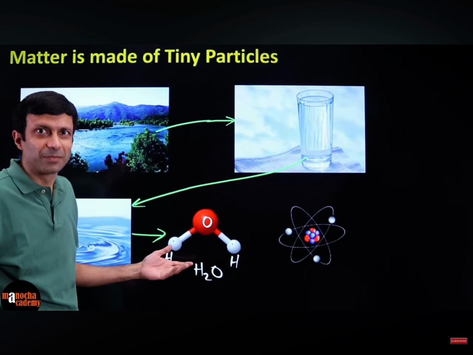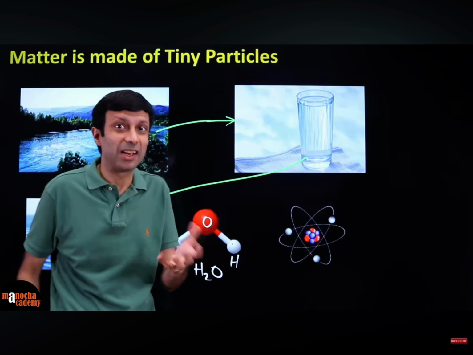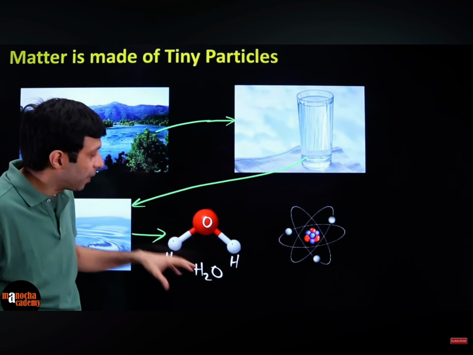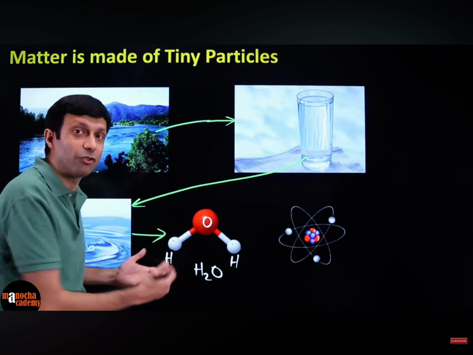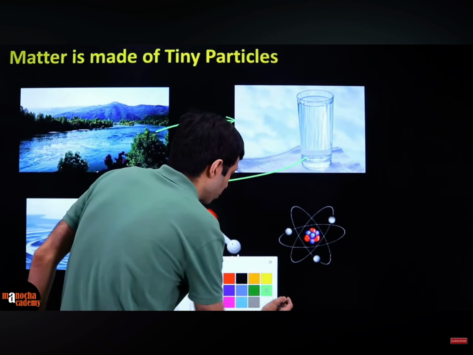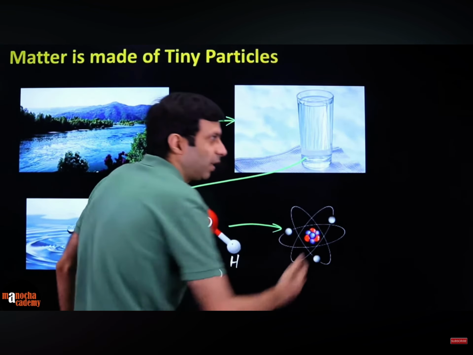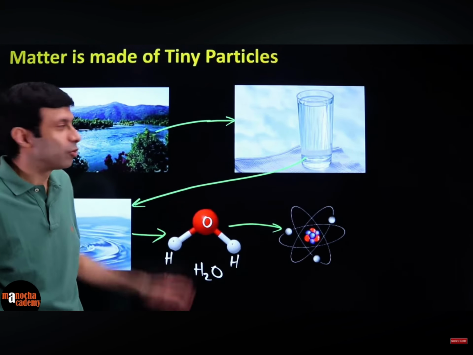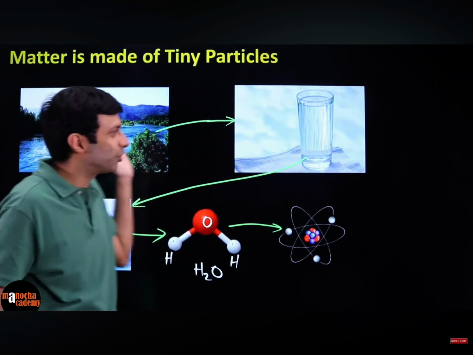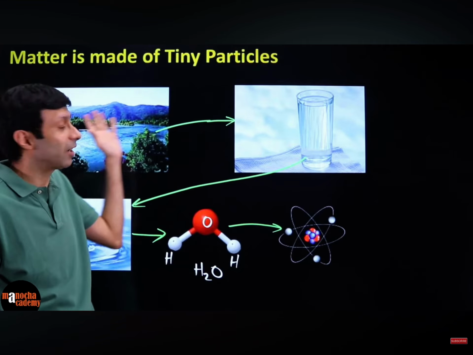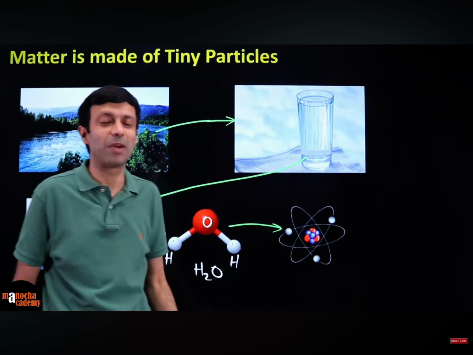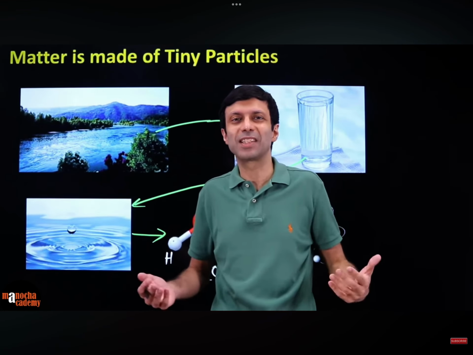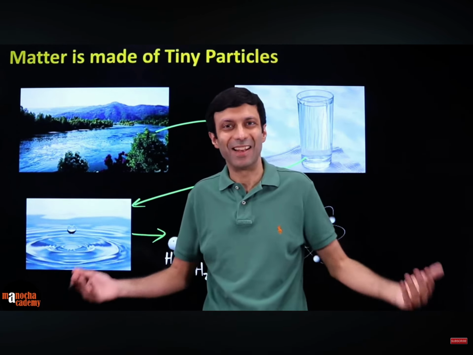It is transparent. Of course, the molecule is so small that we can't see it, but matter is made up of these tiny, tiny particles. And then, when we subdivide it, we know it is made up of atoms like hydrogen, oxygen. You guys might have heard of this. So here we come down to the atom level, where we are looking at the hydrogen or the oxygen atoms. So matter is made up of very, very tiny particles. You can go from this big macroscopic journey: we started with the river and ended up with these tiny particles called atoms. If you don't know what atoms and molecules are, don't worry. That is the language of chemistry which we are going to discuss so that we can speak the same language in our chemistry classes.